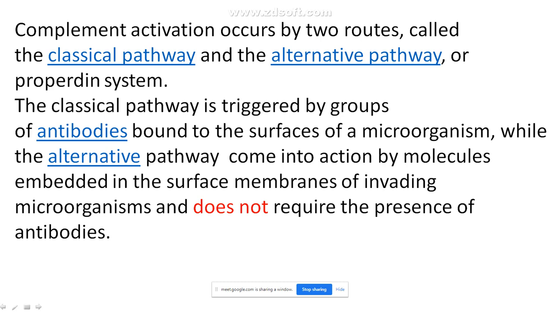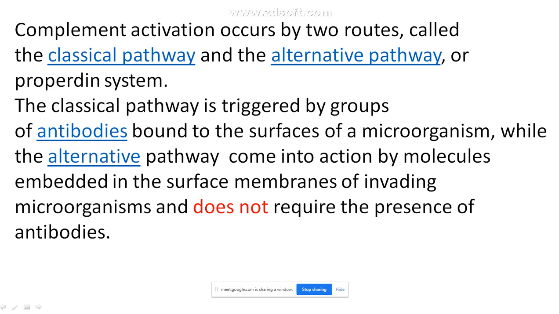So this complement, this group of 30 proteins, we told that they are inactive. If they become active, there are two ways in which they can become active. One is called the classical pathway and the other is called the alternative pathway. When you go for your higher studies, you will be studying in detail about the classical and alternative pathway, and